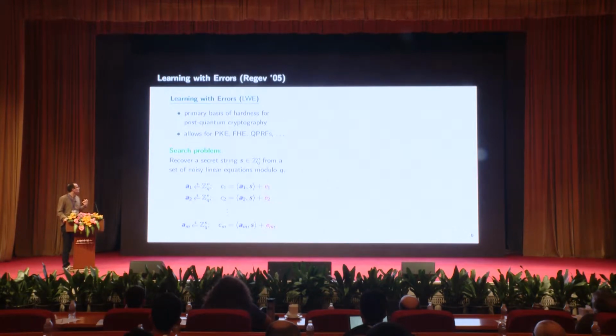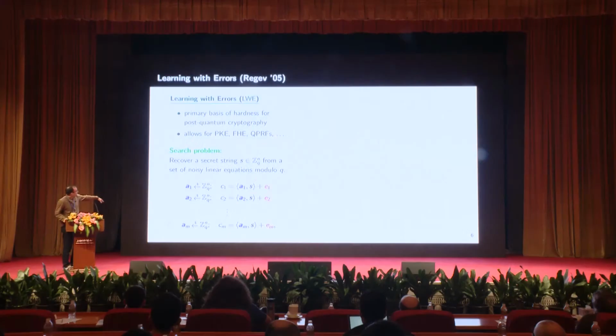It's basically solving noisy linear equations modulo some integer. Okay, so on the left-hand side, you see these random coefficients. And on the right-hand side of the system of equations, you get the inner product between the coefficient vector and the solution vector. And then we add some noise to this result. So now the linear equations are actually noisy. Why do we do that? Well, if it weren't for the noise, this would be simple, right? We could just use Gaussian elimination and solve the system of equations. But because of the noise, we believe this is a hard problem. And we have good reasons to believe why it's hard. And it turns out that we also believe that it's hard against quantum computers, okay?